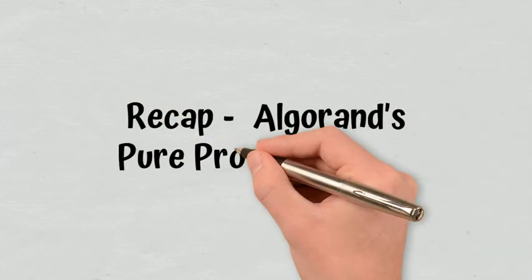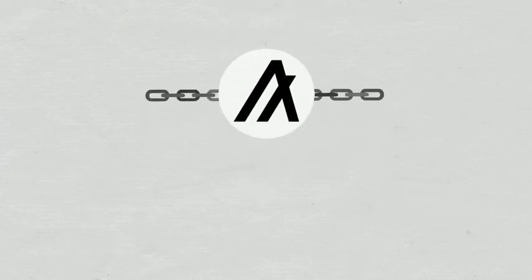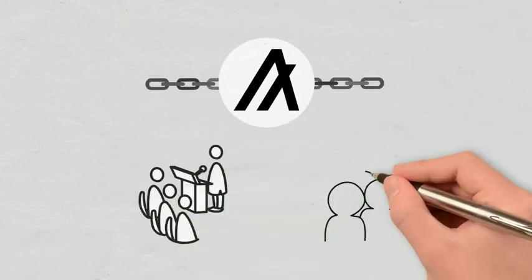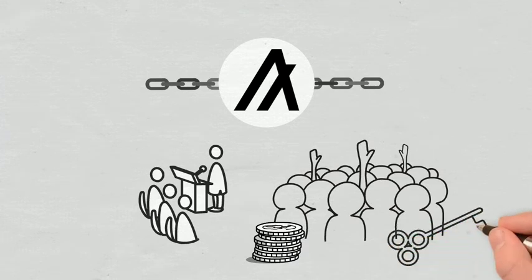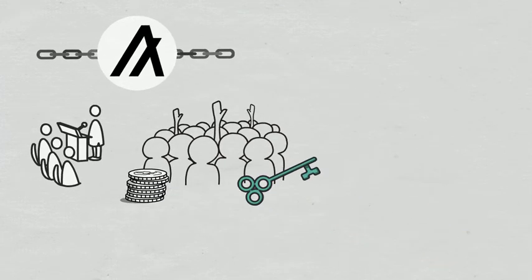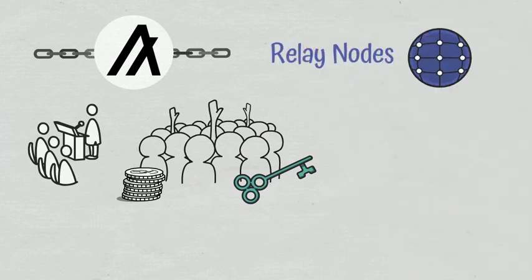Algorand's pure proof-of-stake. Algorand has a method of producing nodes that consists of two phases, proposing and voting. Any member can participate in these processes by staking algo and generating a participation key to become a participation node. The coordination of these nodes is carried out by relay nodes, which ensure communication within the network but cannot propose or vote for other nodes on the network.